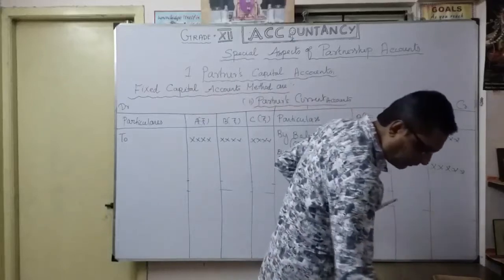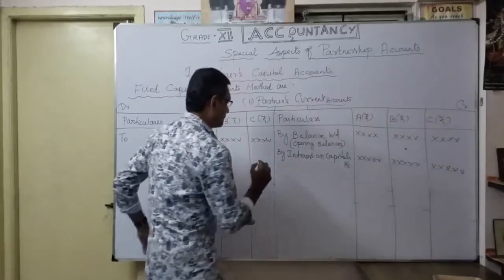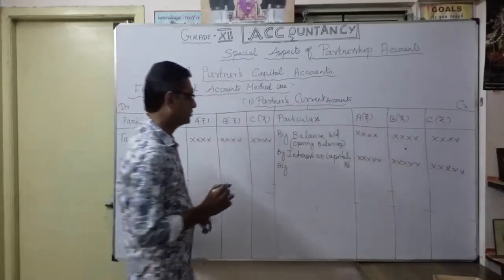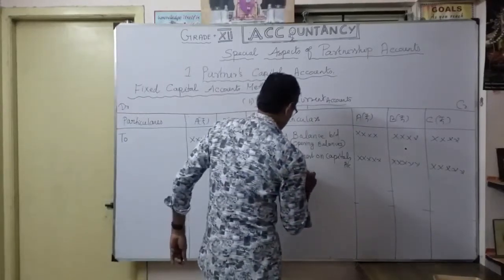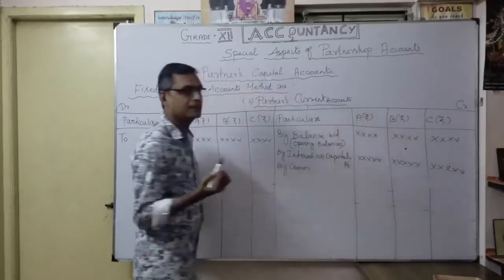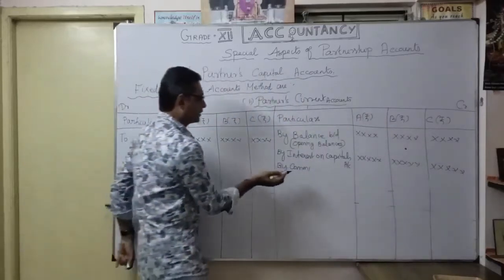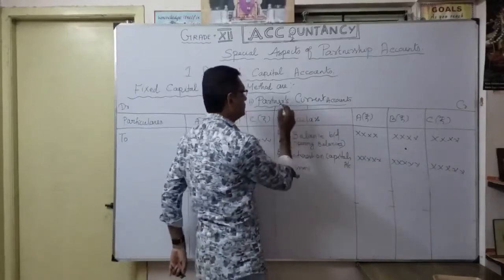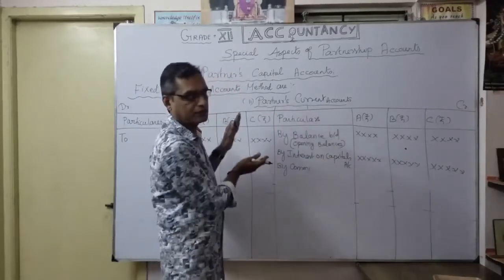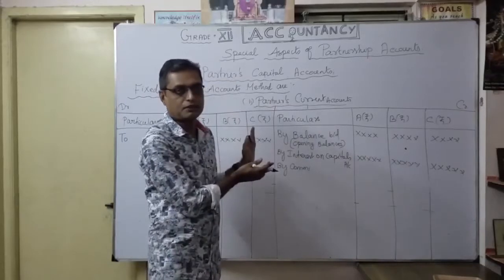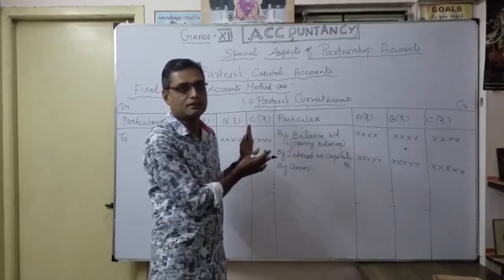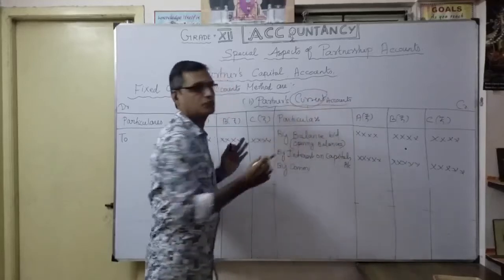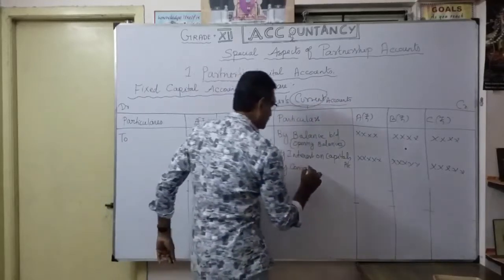Now the third one is very important: whatever commission you are giving to the partners. So, by commission account. What is the journal entry here? Very simple. Commission account credited to partners' current account. Similarly, interest on capital account credited to partners' current account. Here, everything except any capital reduction or any drawings, any remaining transaction, you want to show only in current accounts. That is very, very important. Okay, so by commission account.